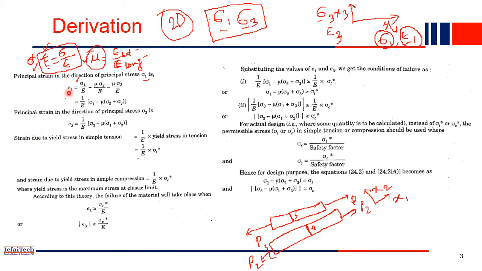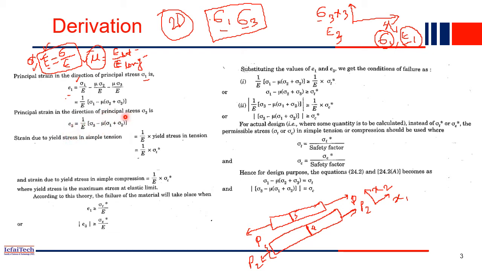Similarly, for epsilon 2 also you can write, and epsilon 3 also you can write. So here epsilon 3 is written. Epsilon 3 will be just instead of sigma 1, it will be now sigma 3, and everything is changed a little bit. Now you can derive. So in the epsilon 3 direction, sigma 3 by E will be positive and the remaining two terms will be negative. So that is the epsilon 3 direction.